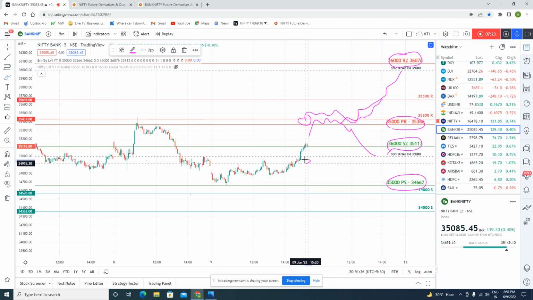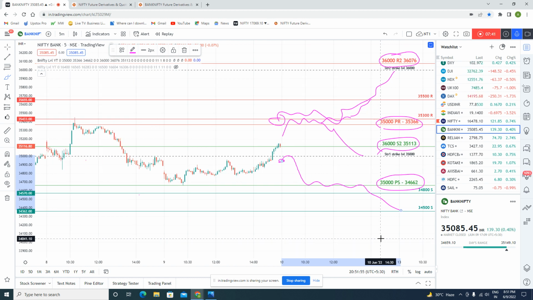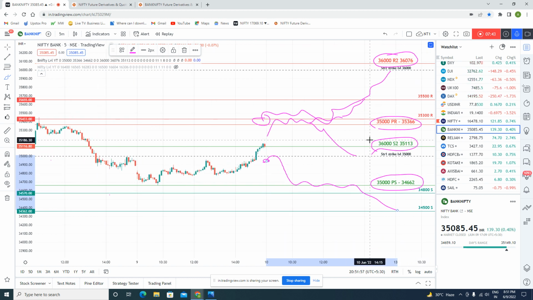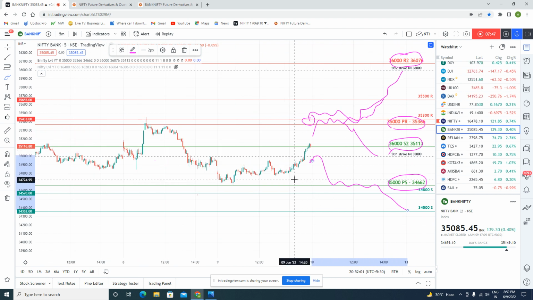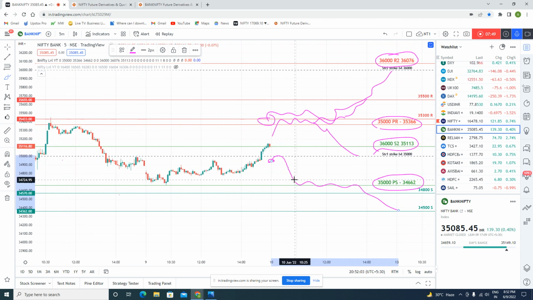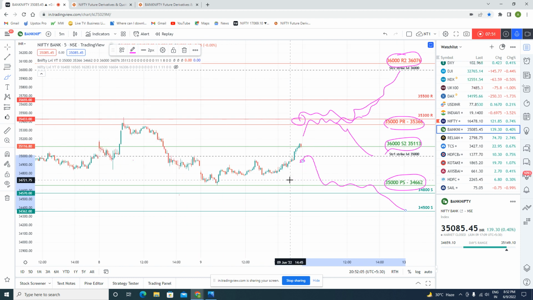But if it is a gap down type of opening and it is getting a 35,000 resistance, definitely it will touch 34662, that is the support of 35,000, and in the maximum case it may go to 34,500 as well, the 34,500 support level, that is 34362. So please note down these levels also. These are available where I have mentioned already. So please see these things carefully and be cautious.